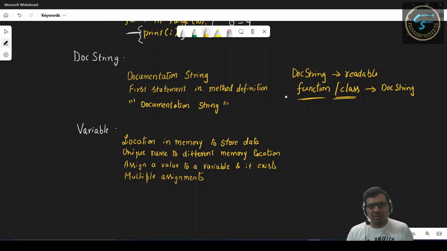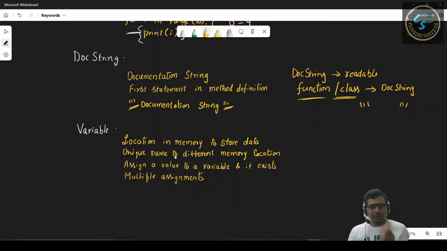So it is always a good practice for all functions and classes we define to have a documentation string. A documentation string can be represented with three quotes.